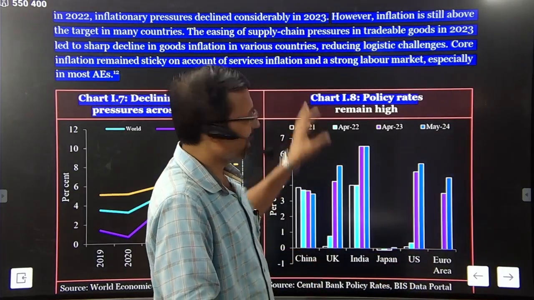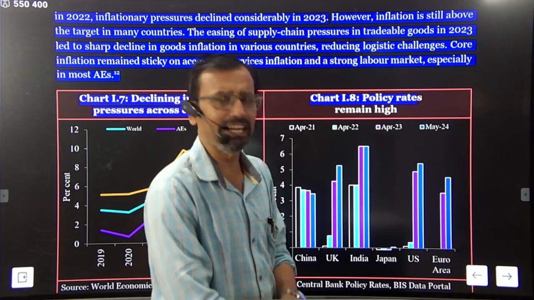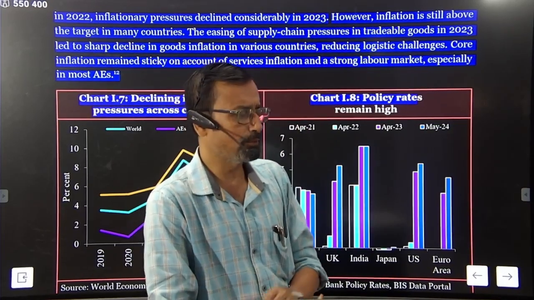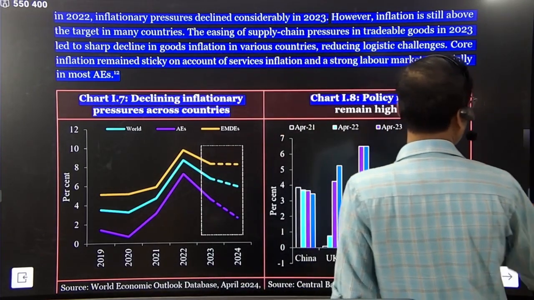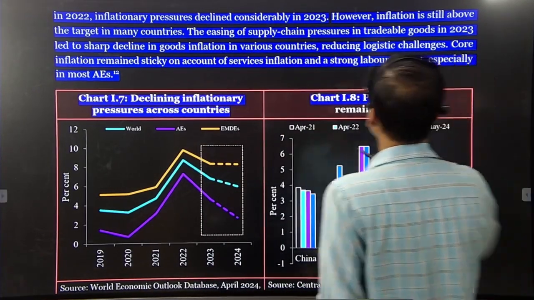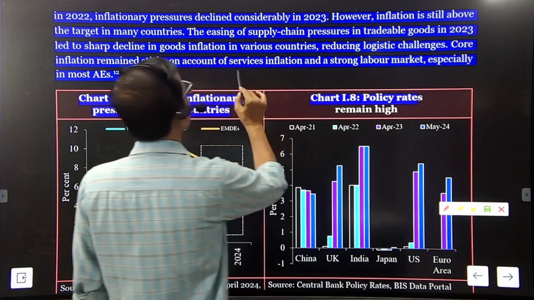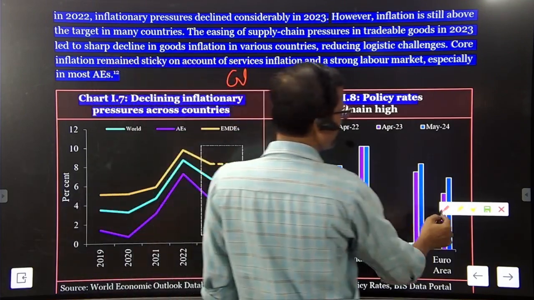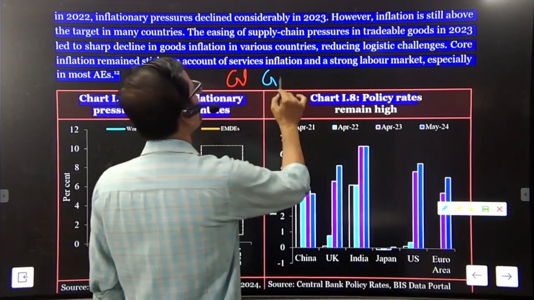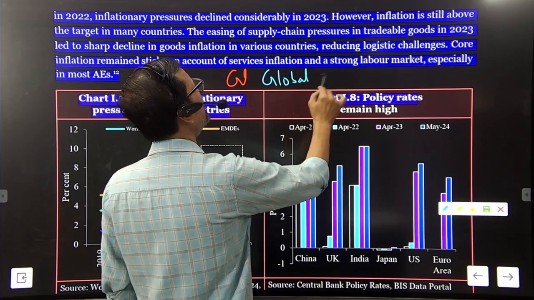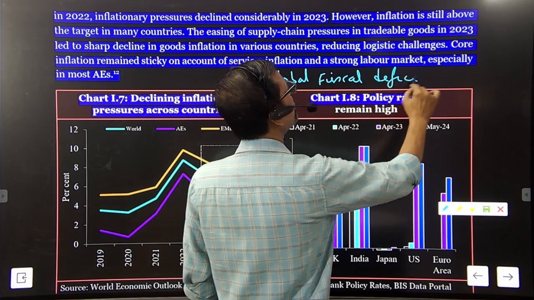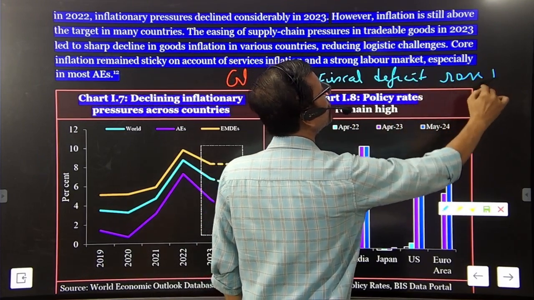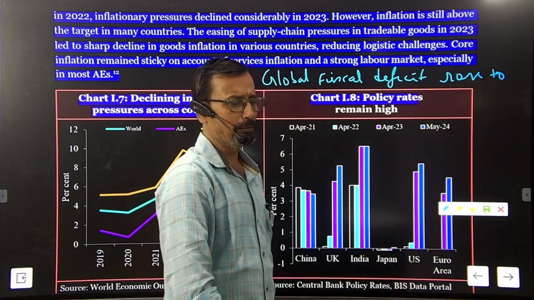The global general government fiscal deficit as a share of GDP rose by 1.6 percentage points.